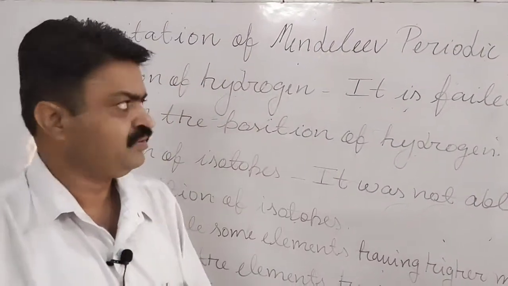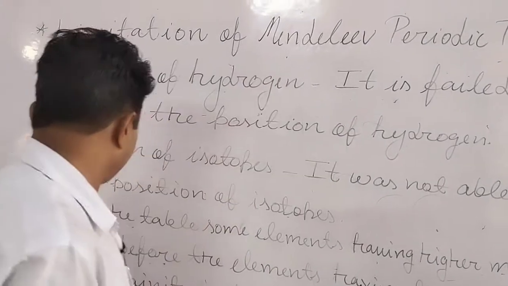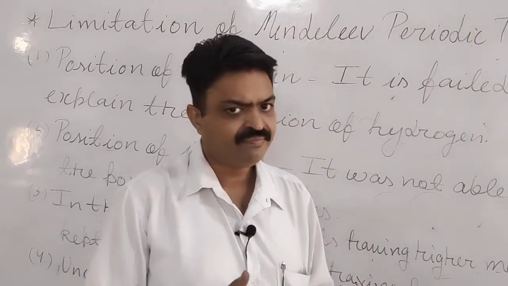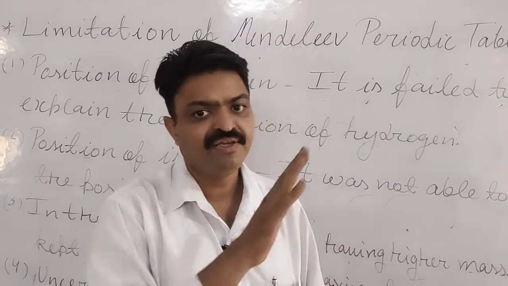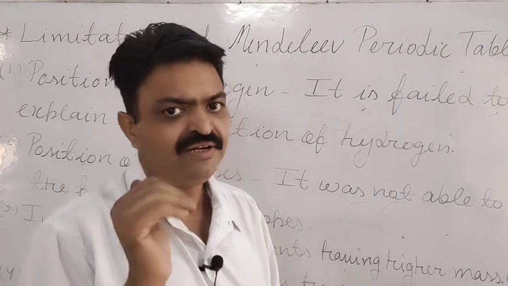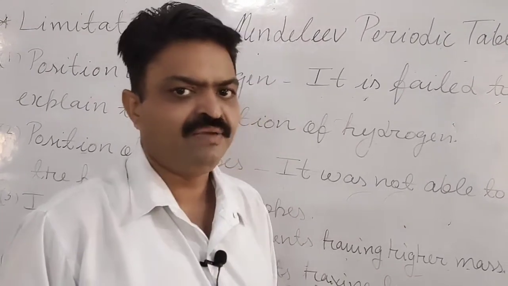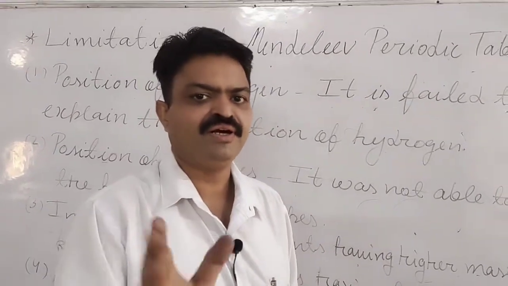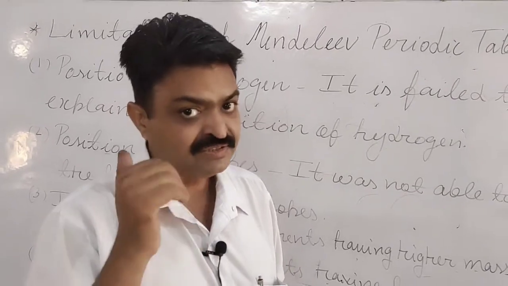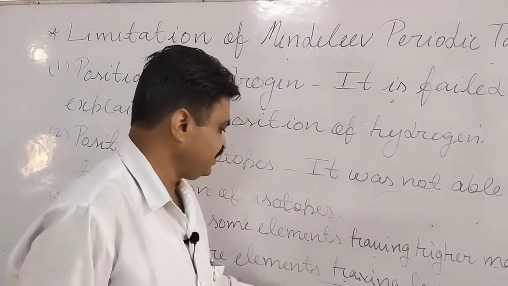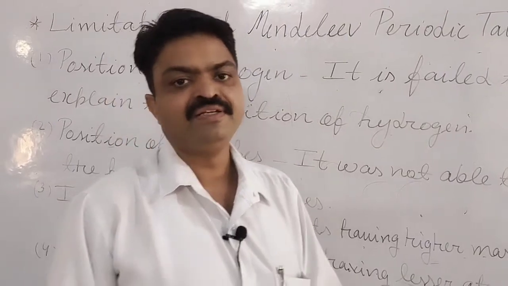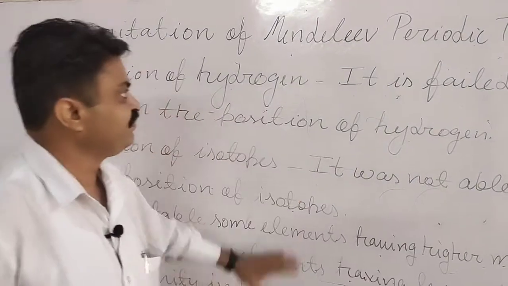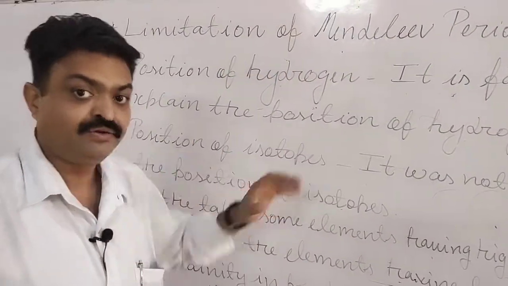The fourth limitation of the Mendeleev periodic table is uncertainty in the prediction of elements. Mendeleev predicted the elements, but he was uncertain. That's why he did not give names to those elements. What word did he use for them? He used only Eka aluminium, Eka boron and Eka silicon. So uncertainty in the prediction of elements is another limitation. These are the 4 main limitations of the Mendeleev periodic table, and you will learn them.